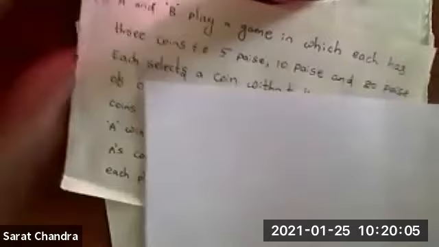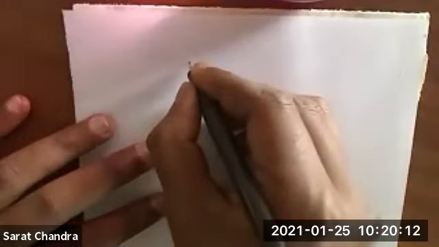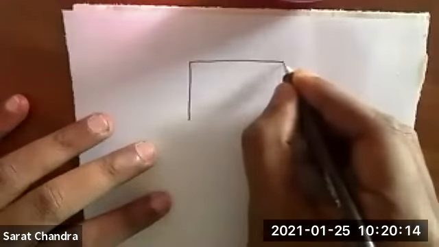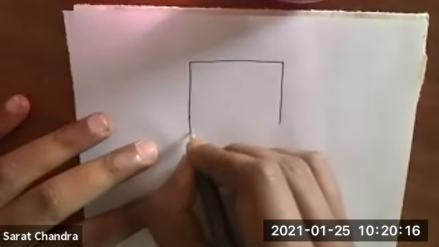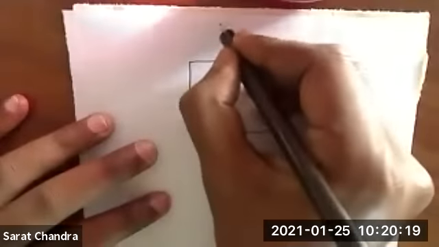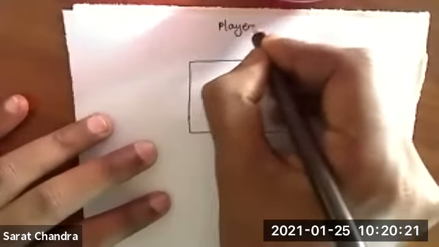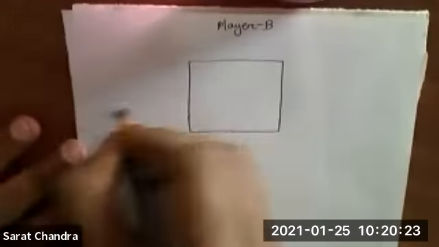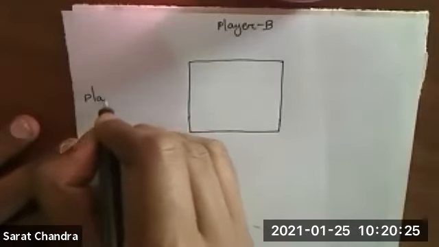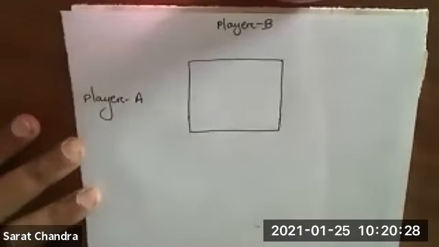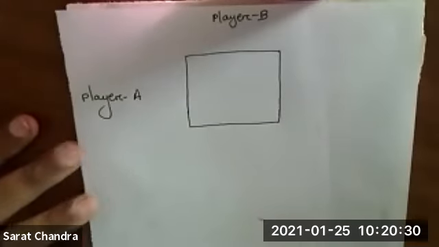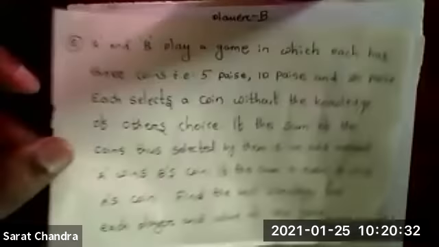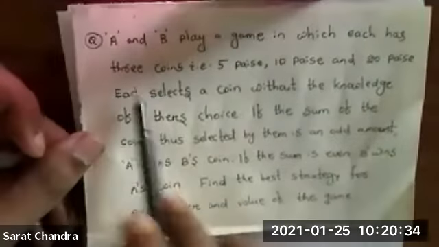How many players do we have? We have 2 players. So here we will construct the matrix. Here we have player B, and here we will have player A. According to the question, each player has 3 coins.